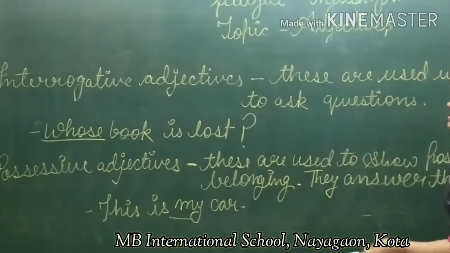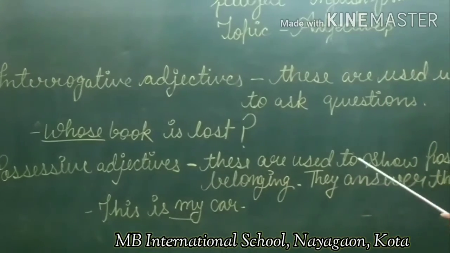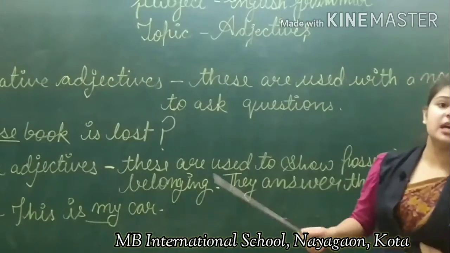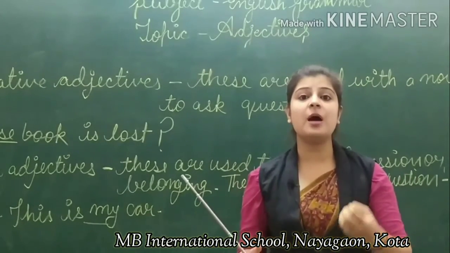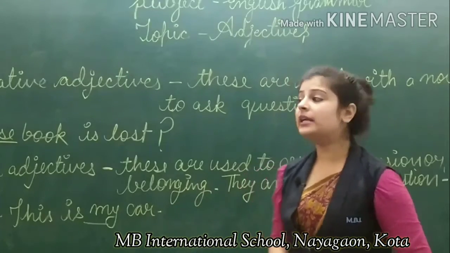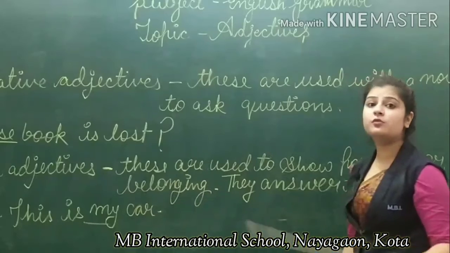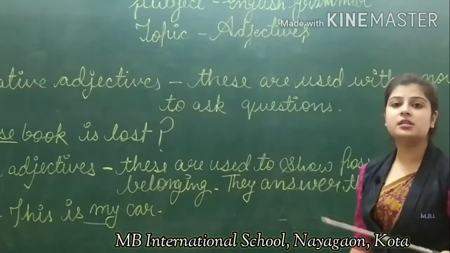Moving on to the next and last adjective, which is the possessive adjective. These are used to show possession or belongings, meaning what one has a right over. These kinds of words are like my, mine, his, her.